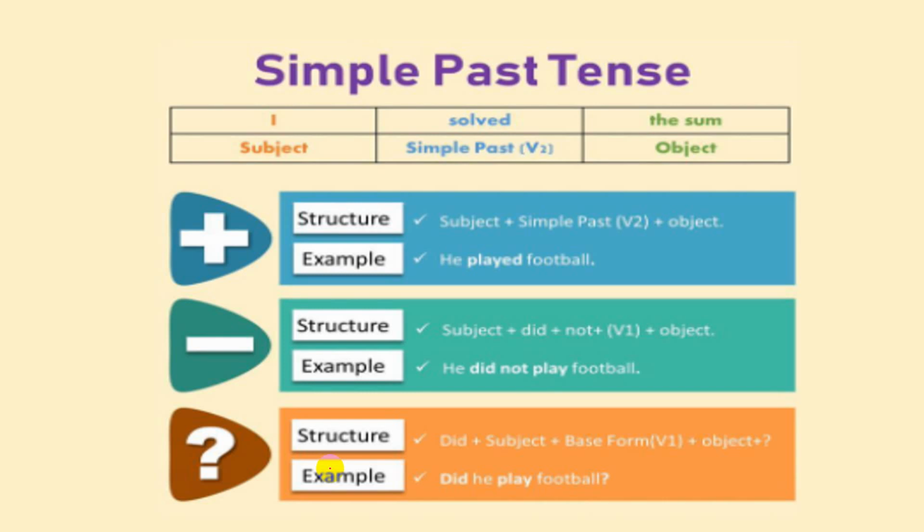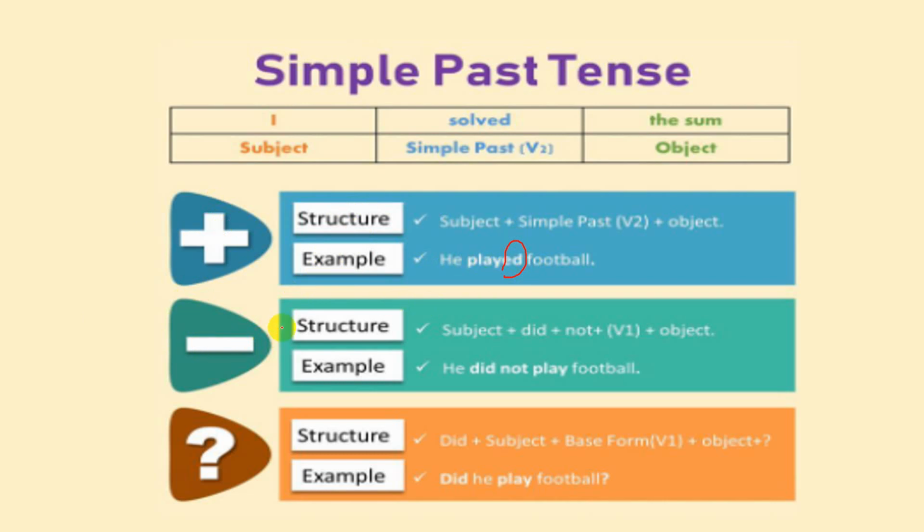Yeah? I have here at the top of your screen the subject, followed by the simple past or verb 2, then I have what? The object. Have a look at the structure here in the positive. For example, subject plus simple past. So he played football. Notice the verb here. He played. I add ed to the end of the verb to form the past.